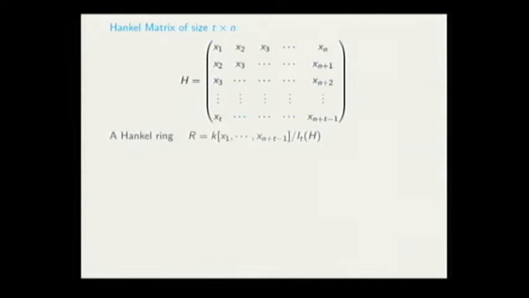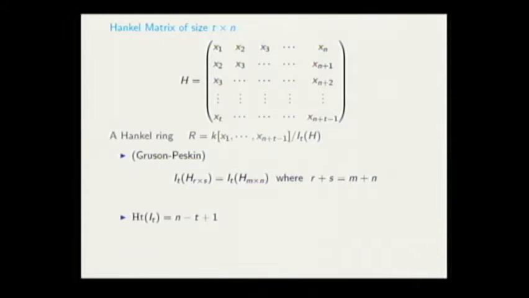These Hankel rings are very famous and they have some nice properties. I will recall some of them. The first one comes from the result of Gruson-Peskine in 1982, who showed that the determinantal ideal of minors of this matrix doesn't depend on the size, but just on the sum of the number of rows and columns. Also, the height of this ideal, which is a prime ideal, is n minus t plus 1 in terms of the size of the matrix.